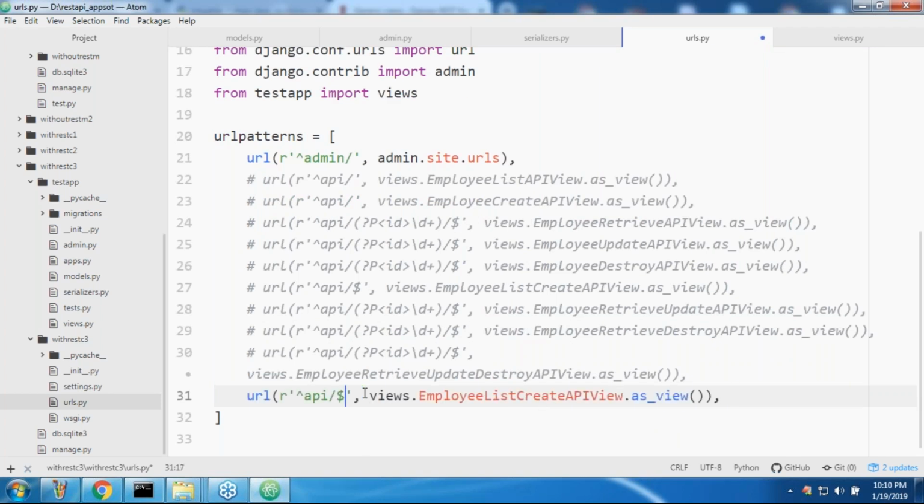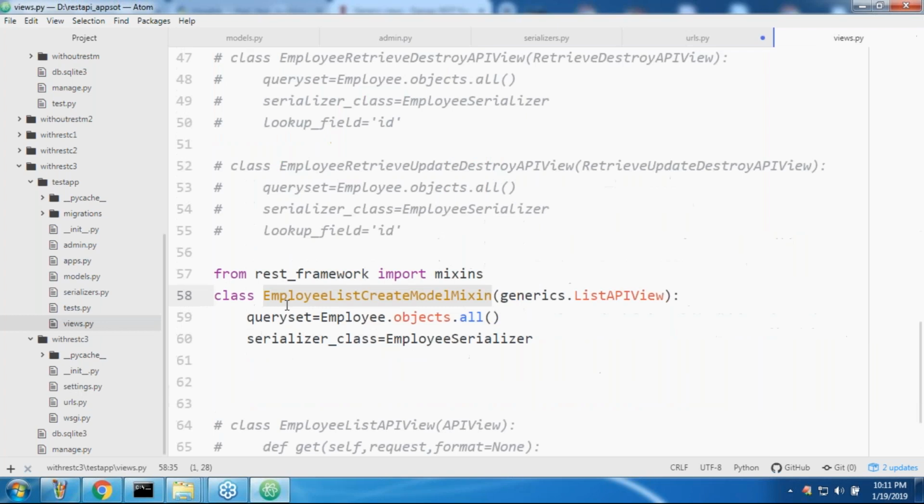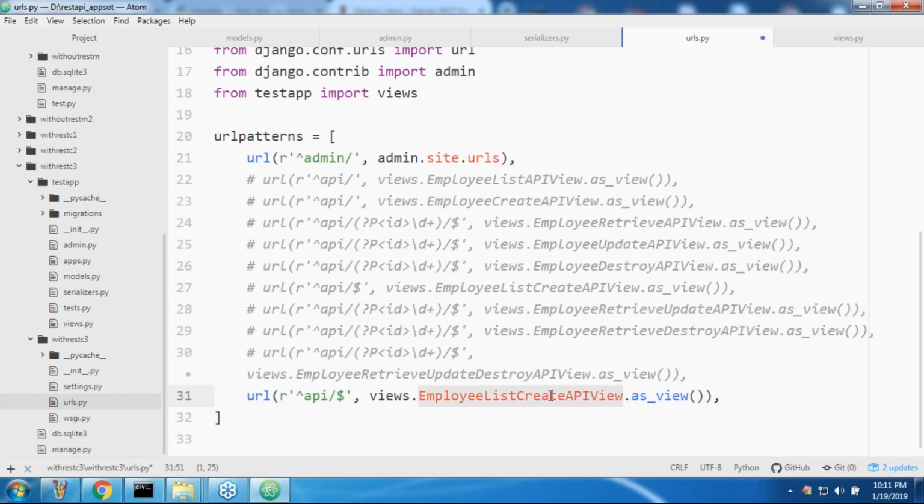Sir, now let me comment employee. What is the class name, sir? Employee list. Yeah, I forgot. Employee list create model mixin. Like this I'm taking, sir. Employee list create model mixin dot as view.